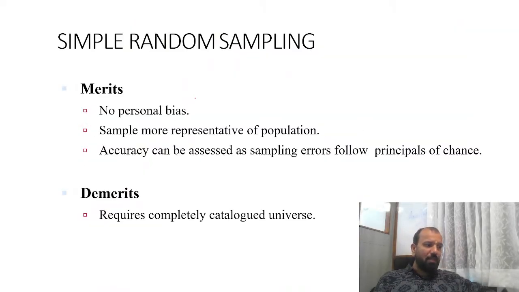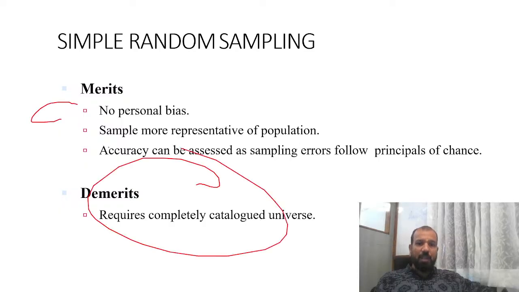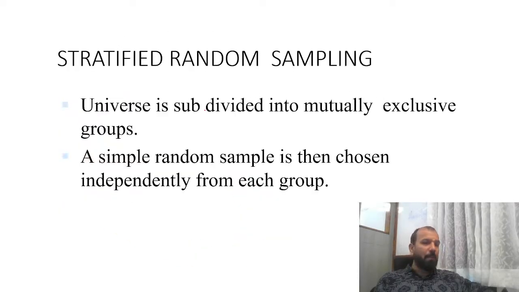There is no bias in simple random sampling. It is simple and more representative of the population, and accuracy can be assessed. The demerit is that it requires a completely cataloged universe. Then stratified random sampling, again, moving forward fast. I've already told you we have a dedicated lecture for each and every topic we are discussing on my YouTube channel. You can refer to those if you want detailed information. In stratified sampling, the universe is subdivided into mutually exclusive groups.